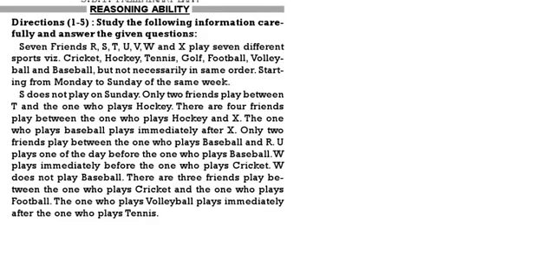W plays immediately before the one who plays cricket. W does not play baseball. There are 3 friends between the one who plays cricket and football. The one who plays volleyball plays immediately after the one who plays tennis.